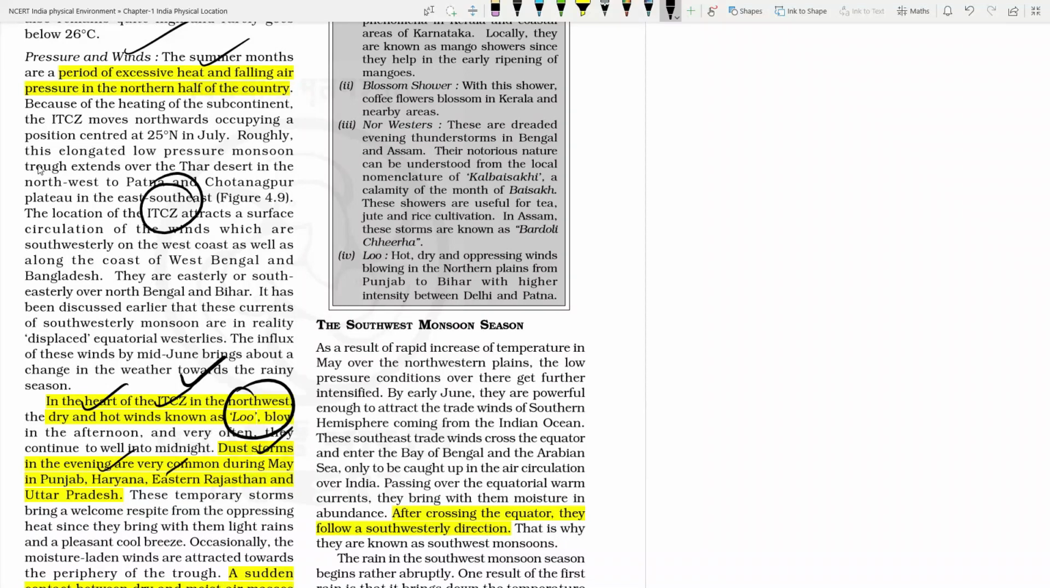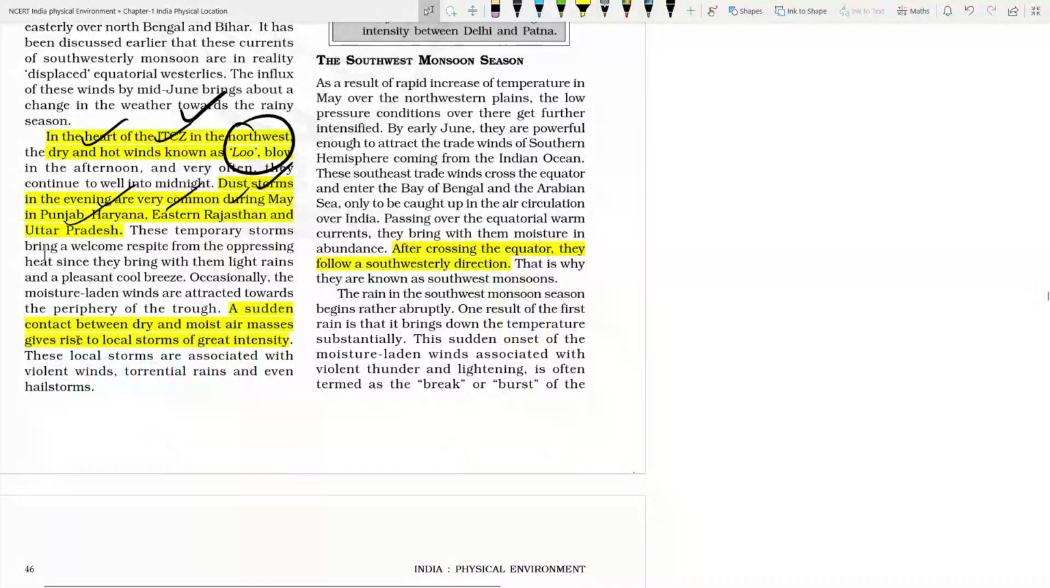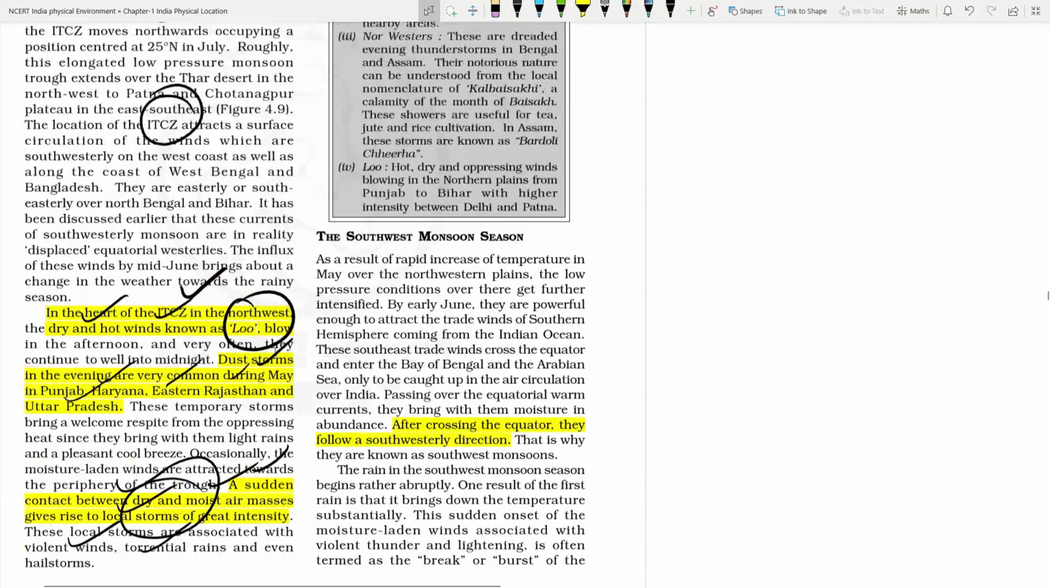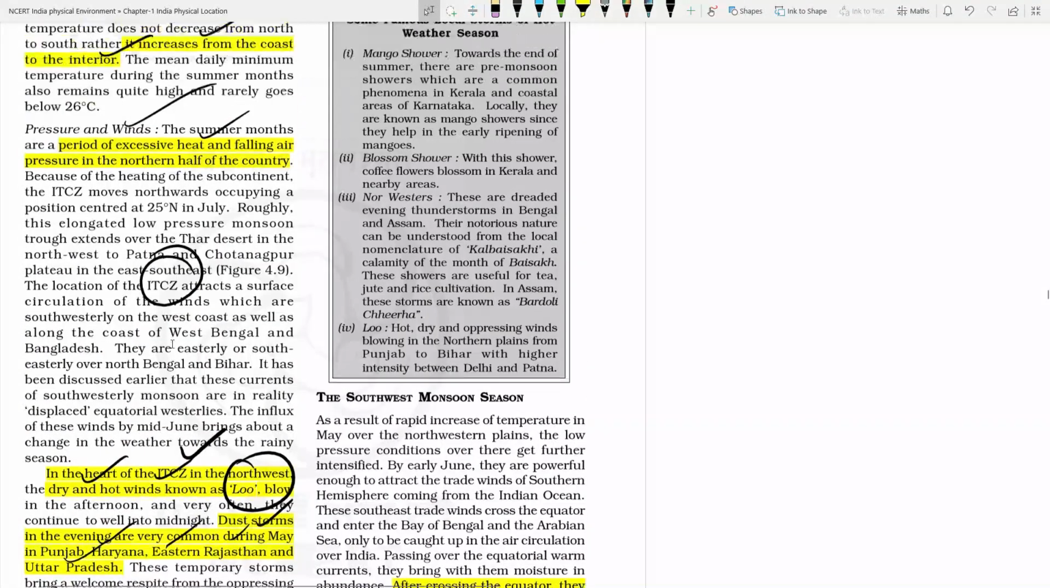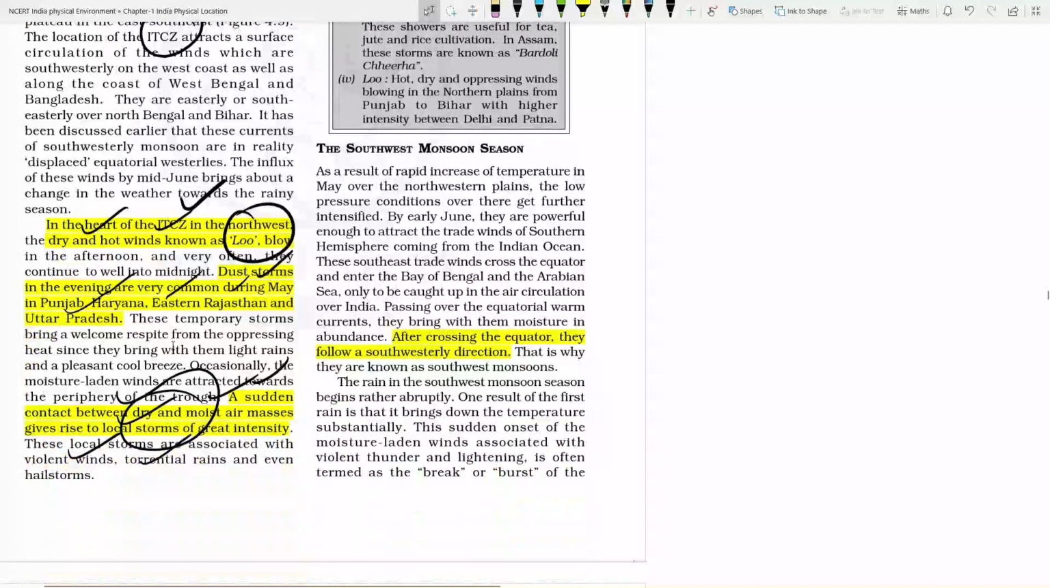Okay? So in Punjab, Haryana, Eastern Rajasthan, and Uttar Pradesh, there will be thunderstorms. A sudden contact between the dry and moist air creates local storm conditions, and that's why there are torrential rainfalls and violent, gusting winds. Those are the kind of phenomena you can observe in the summer season.